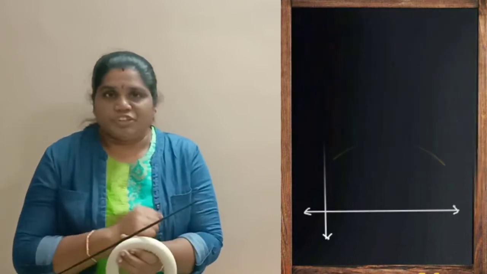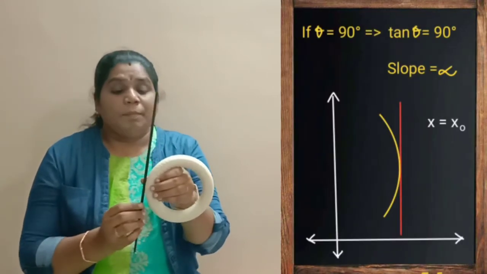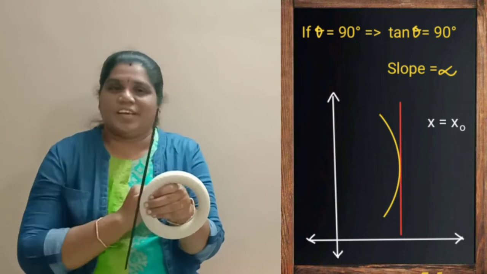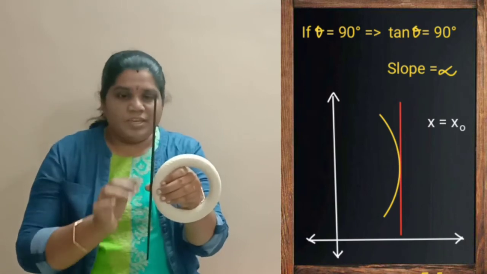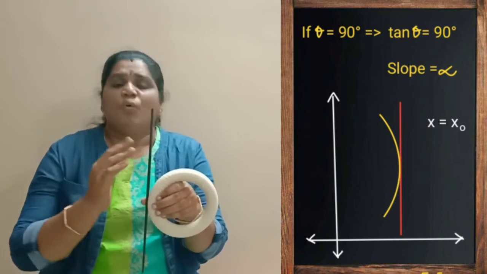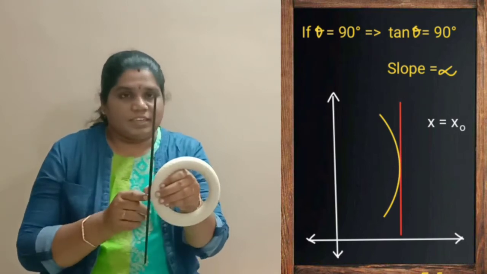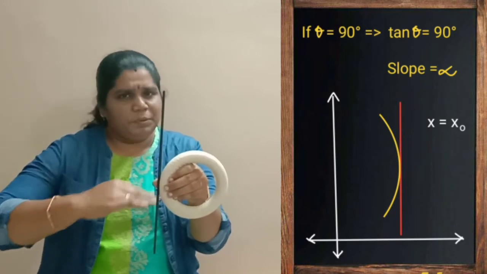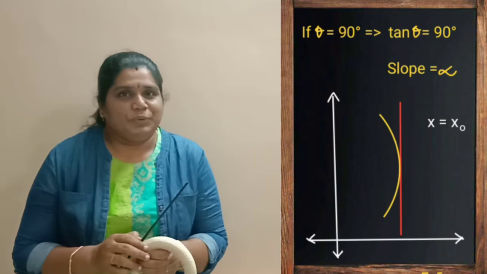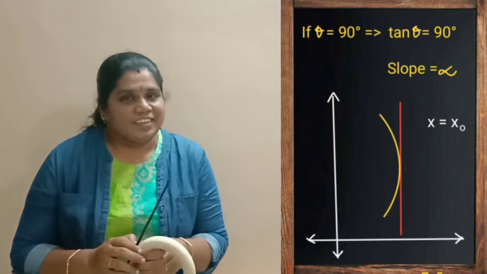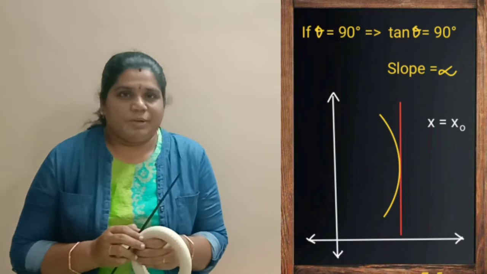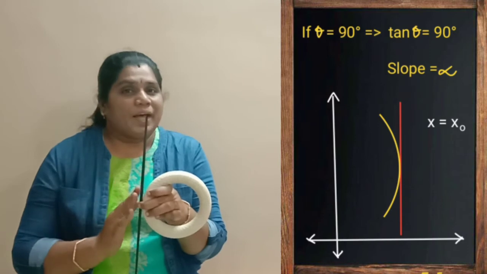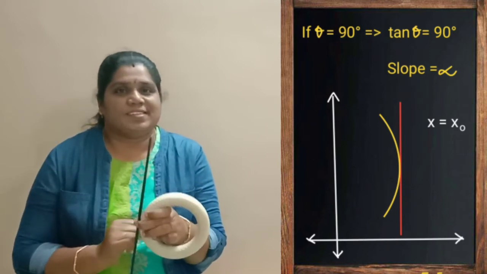And the second condition, the tangent is perpendicular to the x-axis and parallel to the y-axis. This is the tangent. It is parallel to the y-axis. What will happen to the slope? This tangent makes 90 degrees with the x-axis, that is, it is perpendicular to the x-axis. Theta is equal to 90. Then tan 90 is equal to infinity. Therefore, the slope is infinity when the tangent is parallel to the y-axis.